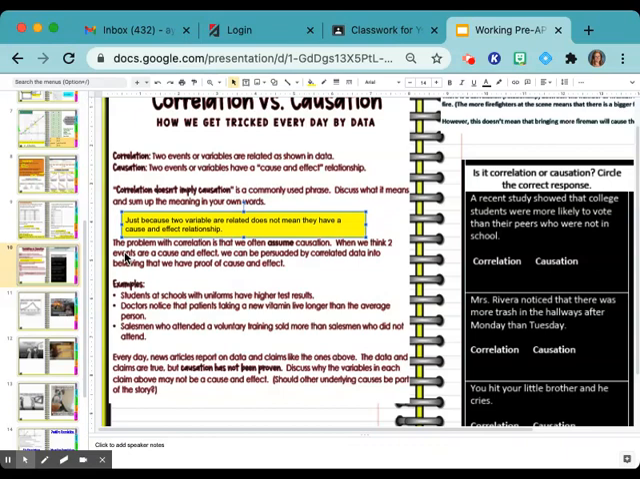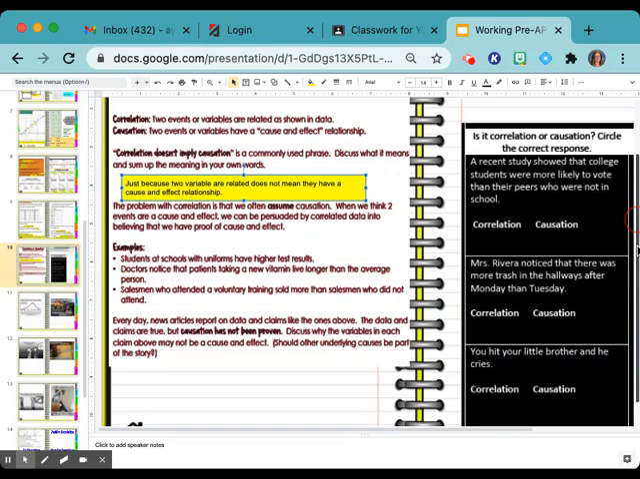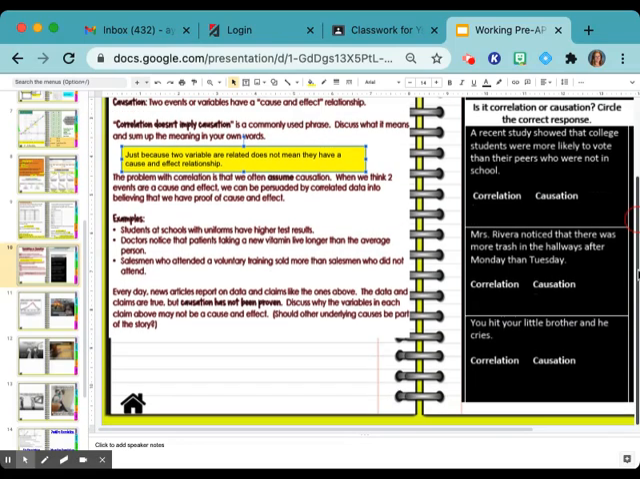Okay, let's look. The problem with correlation is that we often assume causation. When we think 2 events are cause and effect, we can be persuaded by correlated data into believing that we have proof of cause and effect. So here are some examples. Katie, will you read the first one? Students at schools with uniforms have higher test results.